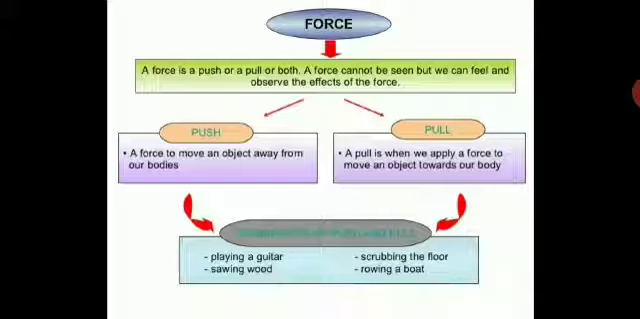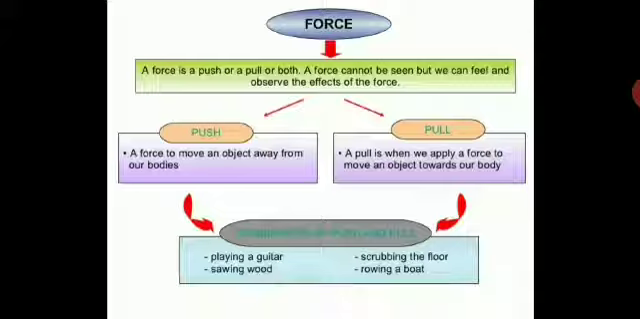So what is a push? A force to move an object away from our bodies. So that was clear with you with the help of the trolley example in the shopping mall. You are pushing a trolley, making it move ahead of you, away from you. A pull: you want to take a trolley, you are going to pull it towards yourself. So a pull is when we apply force to move an object towards a body. And sometimes it is a combination. Sometimes you are pulling and pushing the trolley for shopping. There can be a combination of both.